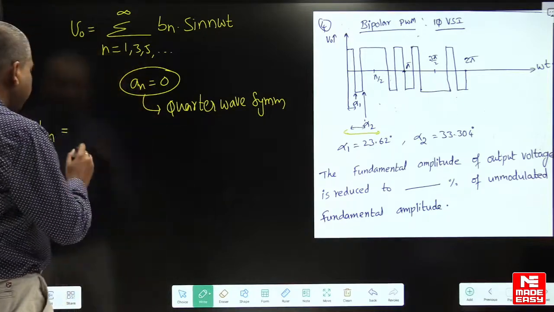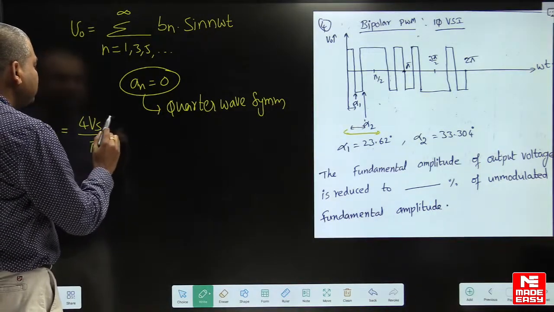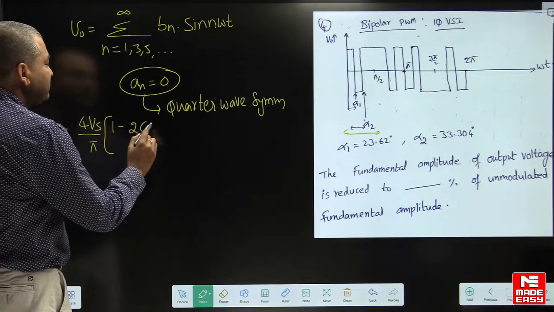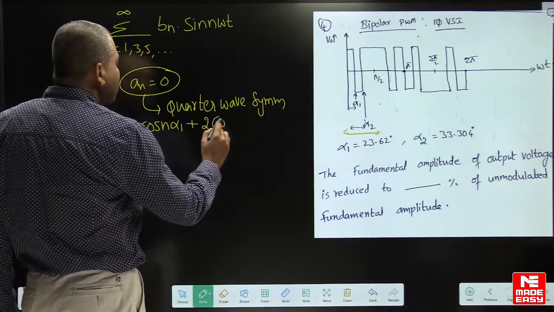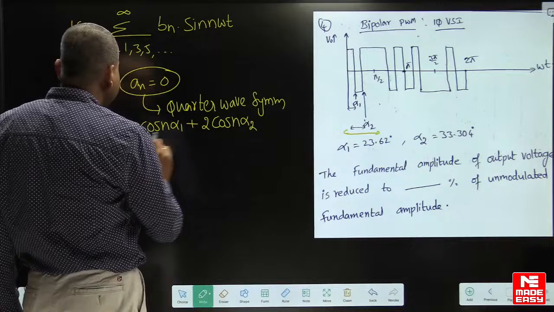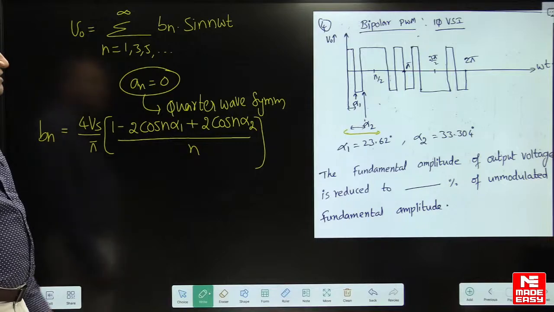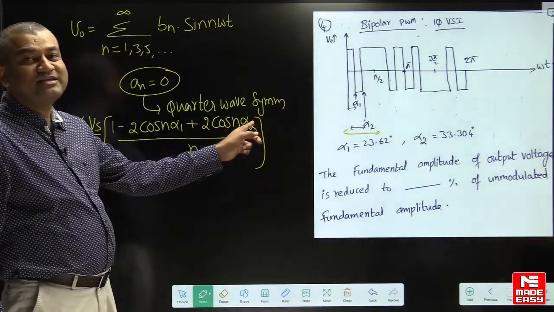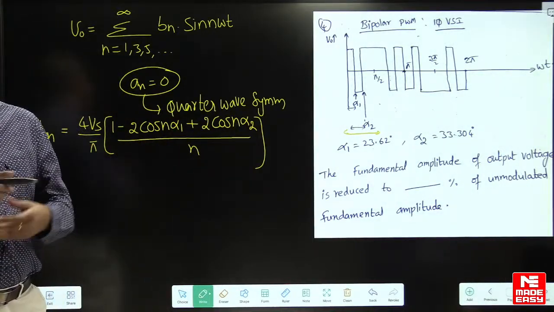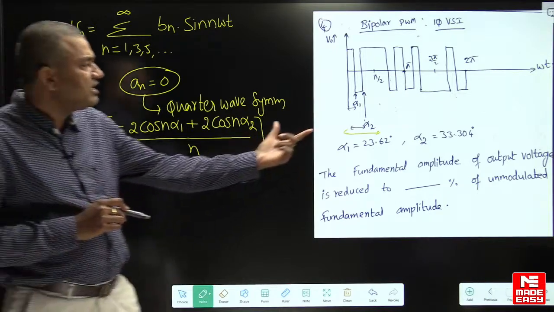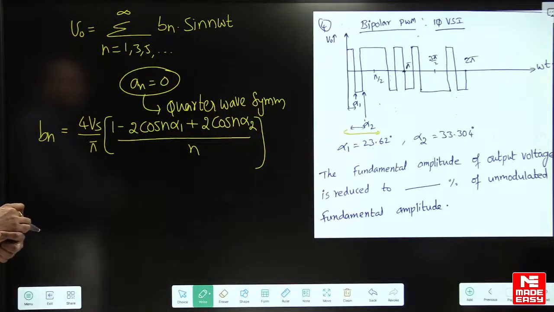I will give the formula for Bn. When we have two notches, Bn is 4Vs by pi into [1 minus 2 cos(n alpha 1) plus 2 cos(n alpha 2)] divided by n. This is for two notches. If I have three notches, minus 2 cos(n alpha 3). Accordingly, you may have any number of notches, and the formula will change. I have given the general expression. If we have k notches per quarter cycle, you can expand this. So this is the formula for Bn.